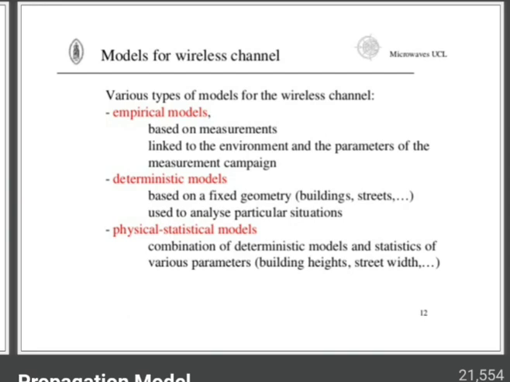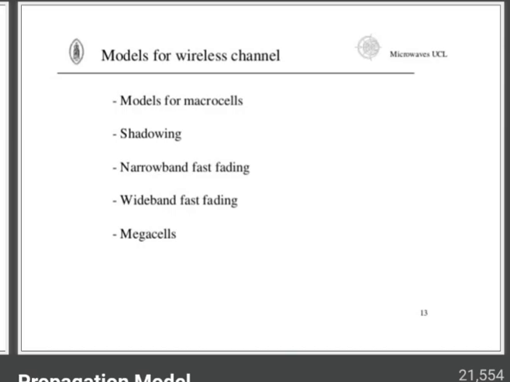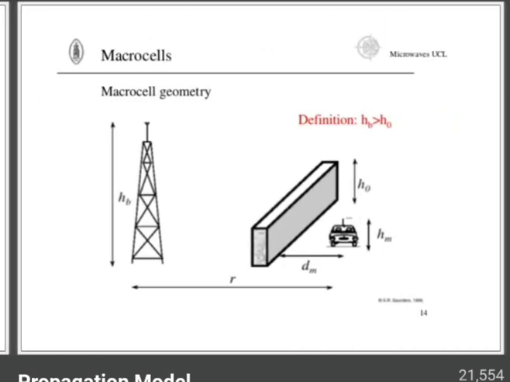They are used to analyze a particular situation. And physical statistical models are a combination of deterministic models and statistics of various parameters. So the models for wireless channels are models for microcell, shadowing, narrowband fast fading, wideband fast fading, and megacells.